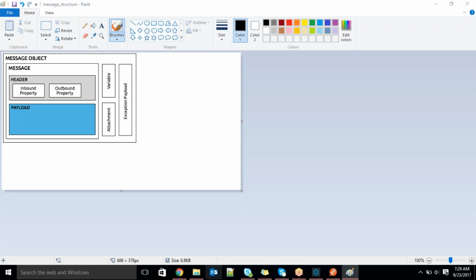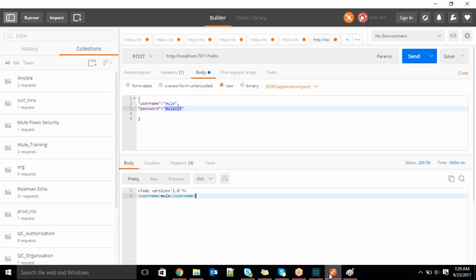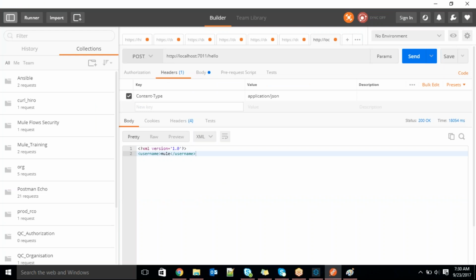Hope you guys are clear what is meant by header. Suppose you are trying to post some information, as we just saw. In Postman there is a header, and in the header I passed the content type as application slash JSON.